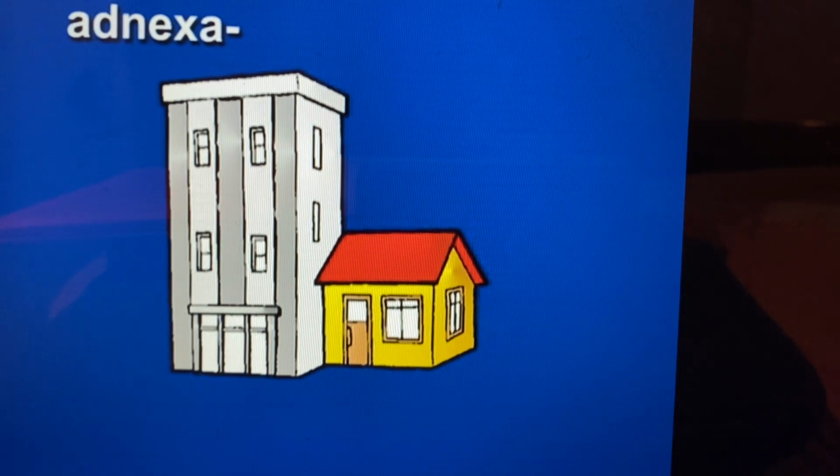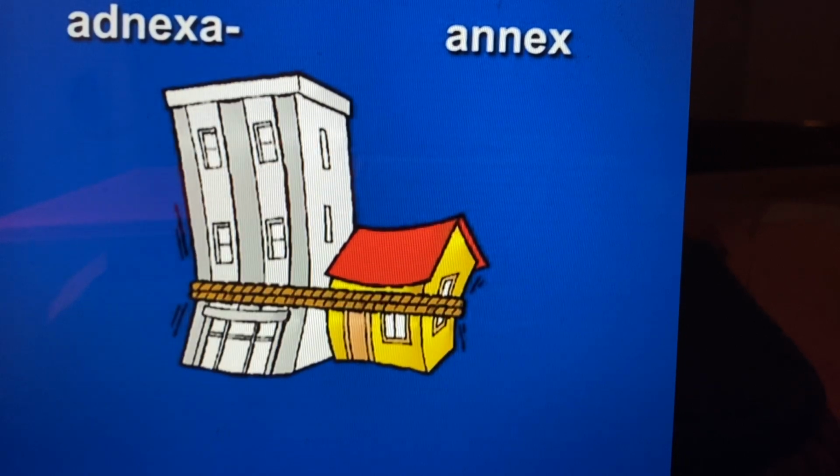Next, adnexa. Adnexa sounds like annex, like the annex to a building. Adnexa, annex. Adnexa means ties or connections. So as you look at the annex, see it tied to the main building. How could you forget an annex tied or connected to the main building like this?